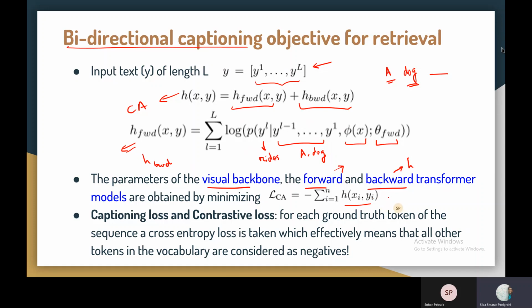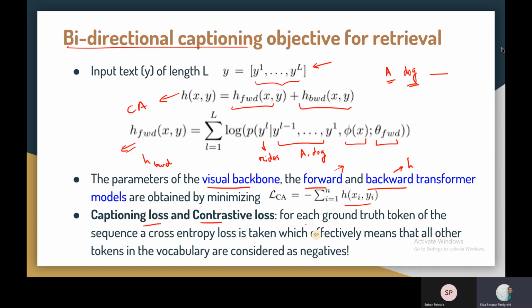Like we have a loss, we can backpropagate, we will train the visual backbone, forward and the backward transformer models. That's it. That's all about training the slow transformer based cross-attention model. Now for the comparison between captioning loss and the contrastive loss.